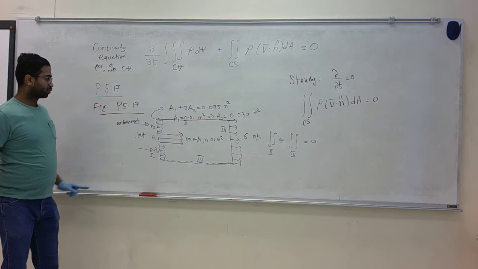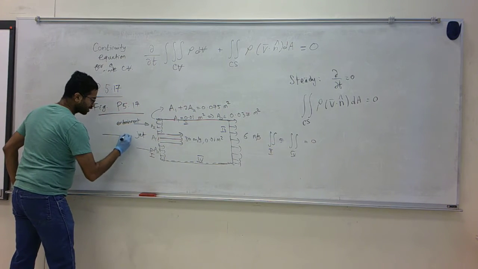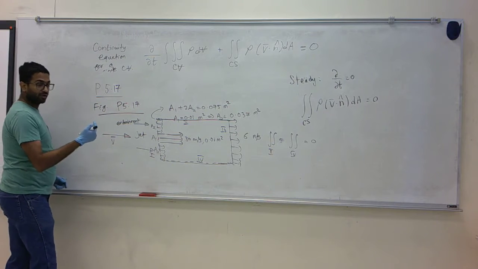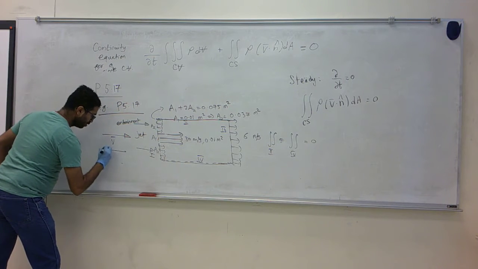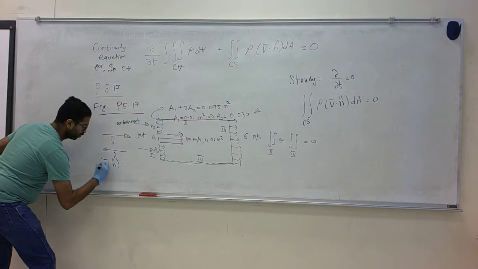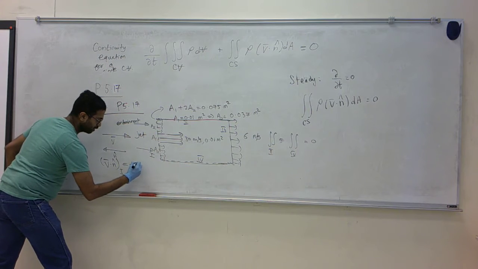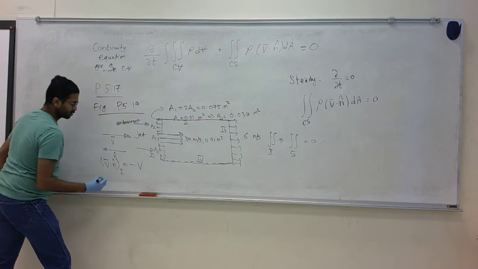If you take surface 1, this is the direction of the velocity. We have to draw the outward drawn normal, which is n cap. So v dot n for surface 1 is negative and is equal to the negative of the velocity.